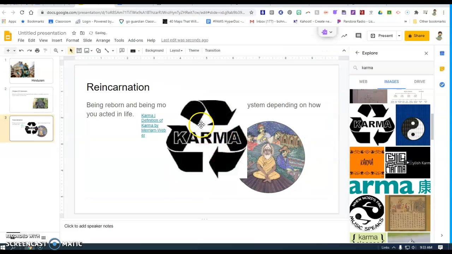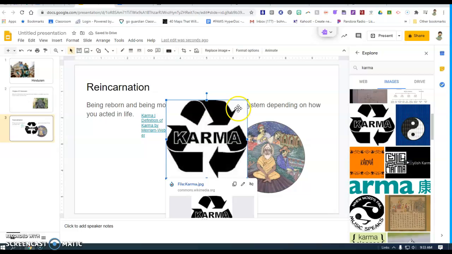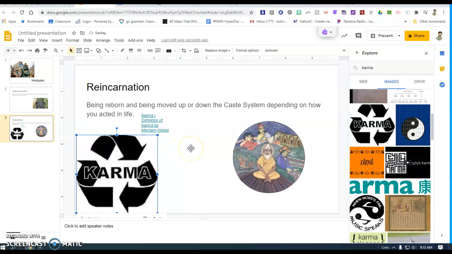There it is. Okay, so that put it in there nice and neat and brought over the credit with it. And I can, of course, move it down to where I want it, so on and so on. So these are some great ways to save yourself some time, some effort, and some zeros for cheating by bringing the credits where you want them, using the Explore button, and finding out where you want.